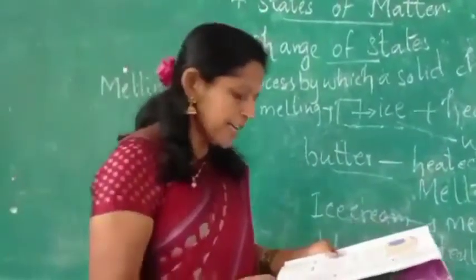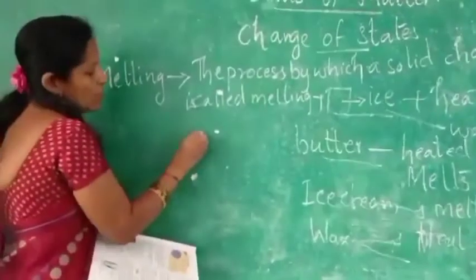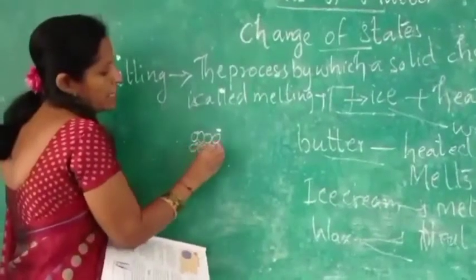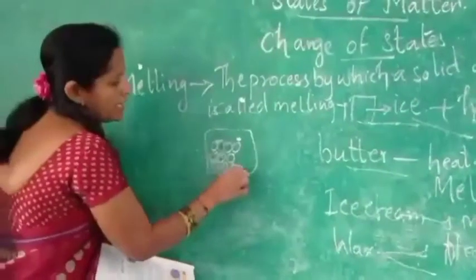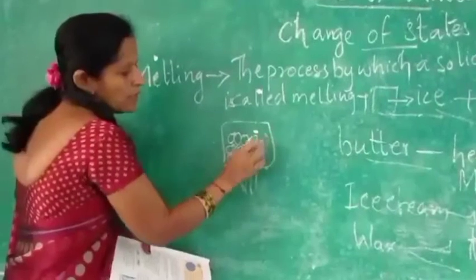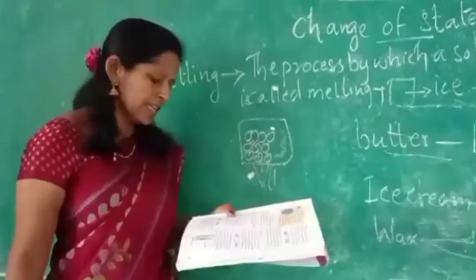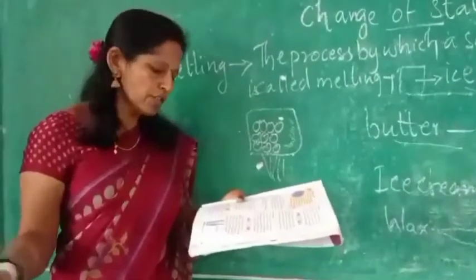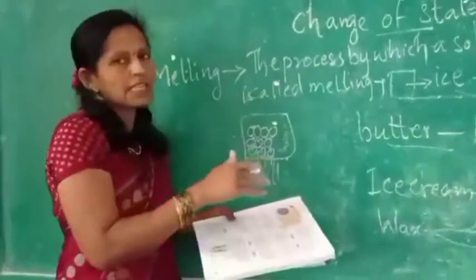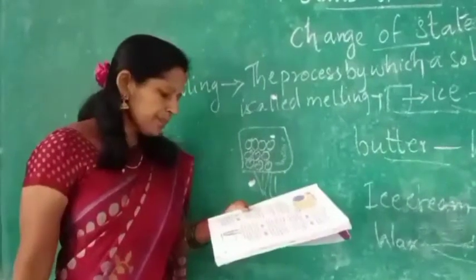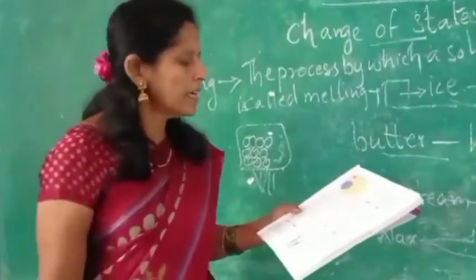When solids are heated, the molecules start vibrating faster. How are the molecules in a solid? They are very tightly packed. When we heat them, the vibration increases and a small gap will come. If they vibrate faster, they are able to overcome the strong force of attraction between themselves, so they start moving around. This is how a solid changes into a liquid on heating. Understood, all of you?